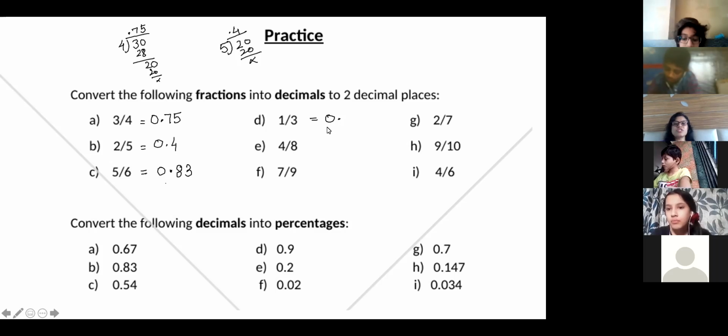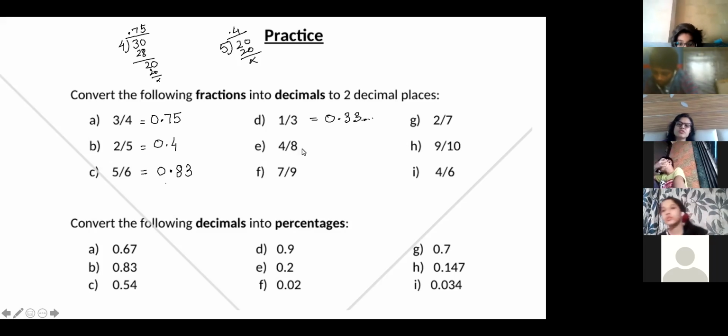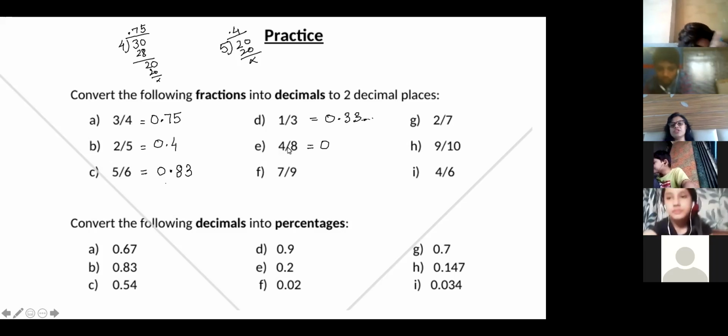Write down the question so that even if you don't complete it, you can do it. 0.33. Correct. It is 0.33 and so on, but you have to give 2 decimals, so you don't write 0.3 only. Ma'am, 0.5. Lowest form first. This is actually 1/2. 4/8 is 1/2 and 1/2 is 0.5.